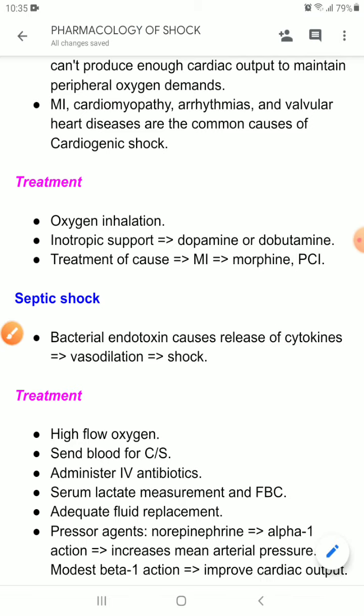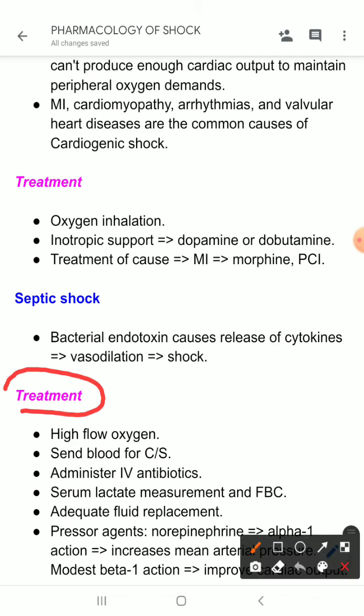Now how will you manage a patient of septic shock? How will you treat that patient? So of course high flow oxygen should be given. Then you have to send the blood for culture and sensitivity, and administer IV antibiotics. This is the mainstay of treatment here. You have to give IV antibiotics, because this is a type of infection, right?